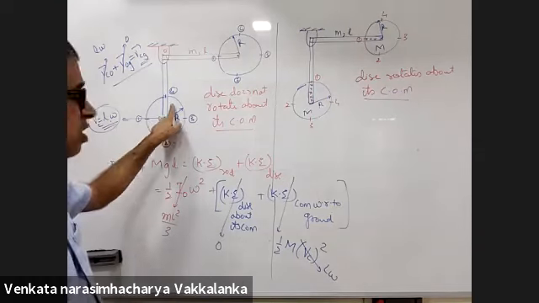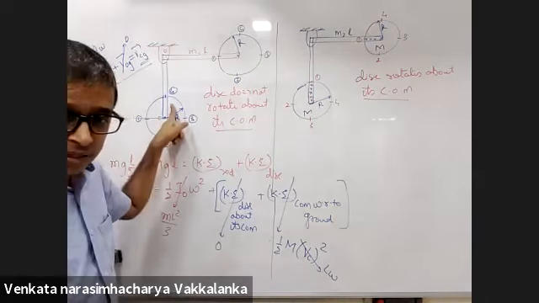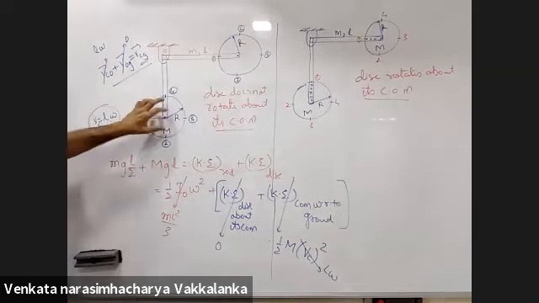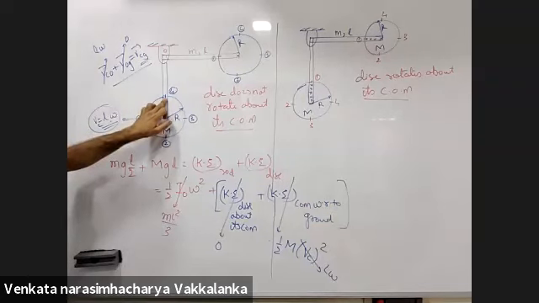Sir, because of the perpendicular distance. The disk is not rotating about its center of mass. If this is 0.4, when it comes here, 0.4 remains on the top.